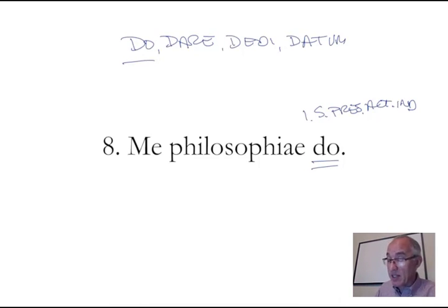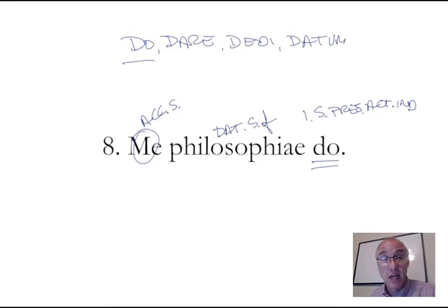I give, in this case. I give myself, accusative singular, to philosophy. This is your dative. Remember I said before, verbs of giving, showing, or telling are going to expect, not require, but expect the dative case, and here you have dative to philosophy.